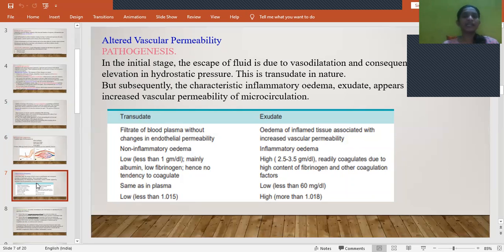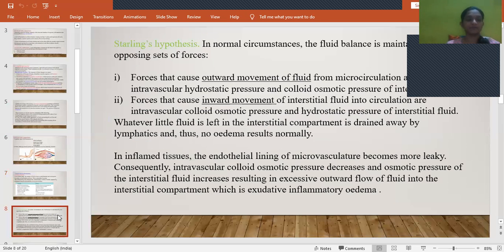It doesn't involve any inflammatory cells. And what do you mean by exudate? If the inflammatory cells move out from the blood vessel, then the fluid which comes out we call exudate. So transudate is non-inflammatory edema, and exudate is inflammatory edema.